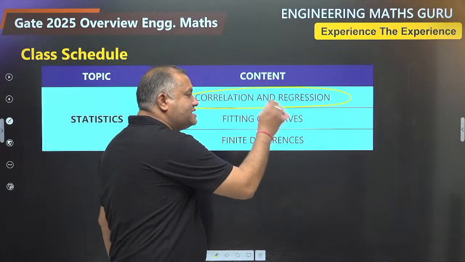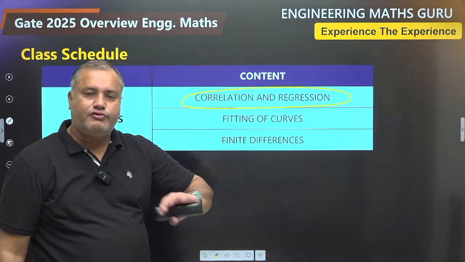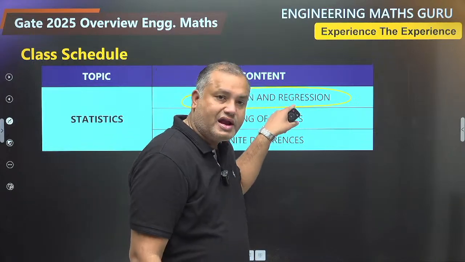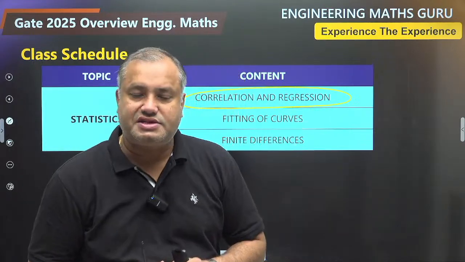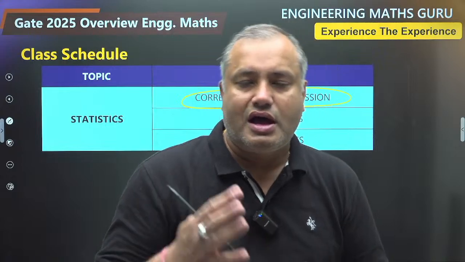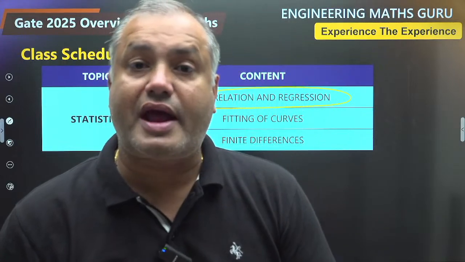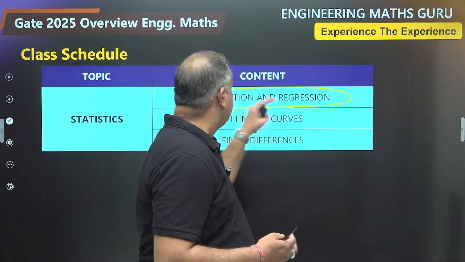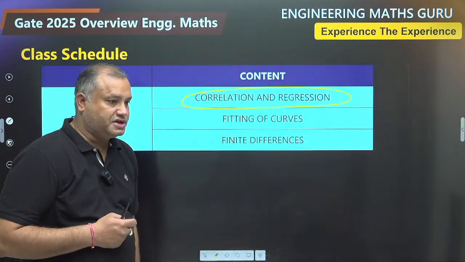There are two lines of regression. One is the regression line of y on x, another is the regression line of x on y. So when I teach you regression analysis, I will give you the expression for the two lines, regression line of y on x, regression line of x on y. I will also provide you the expression for angle between two lines, and of course, we will relate the regression concept with the correlation.